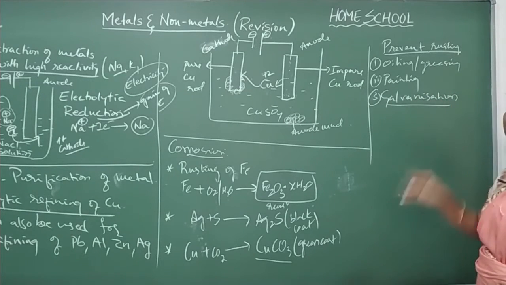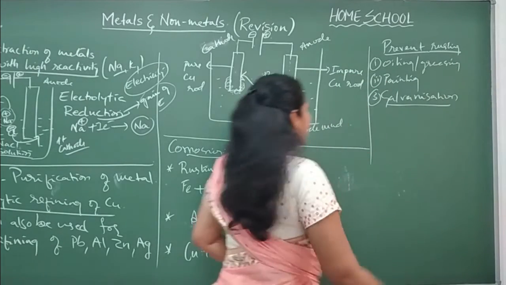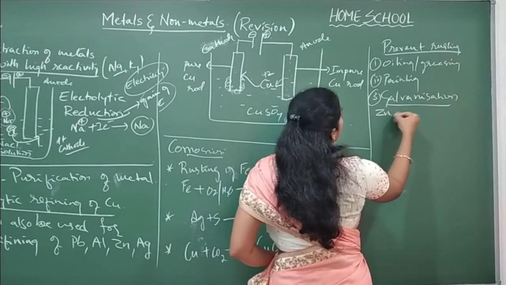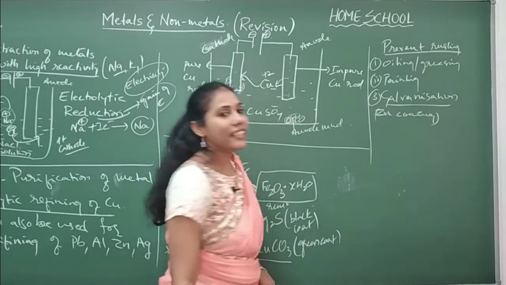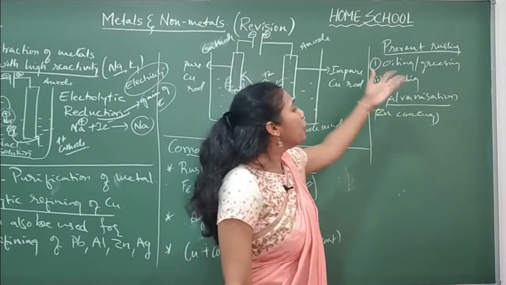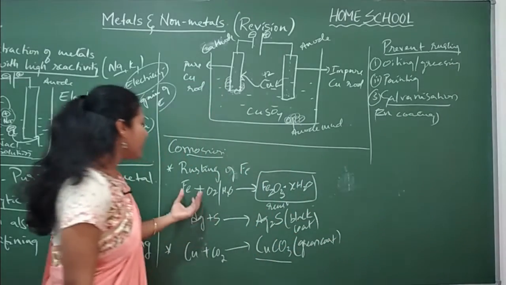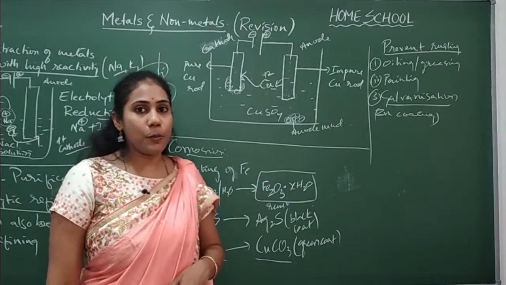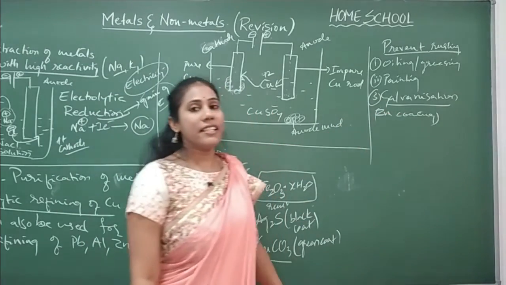So what do you mean by galvanization? Giving a coating of zinc. Okay, zinc coating, we will give it on iron articles. Since zinc is more reactive than iron, zinc starts reacting with oxygen or water when it is exposed. Okay, so such a process we will call galvanization.